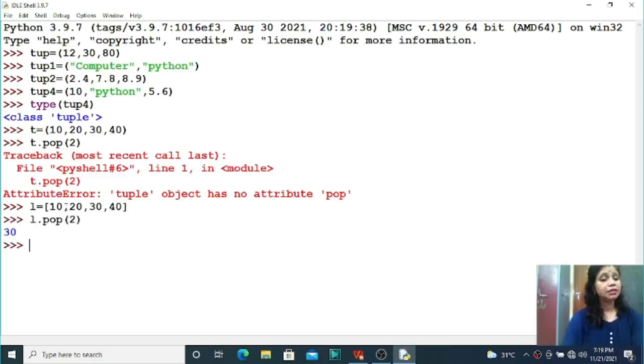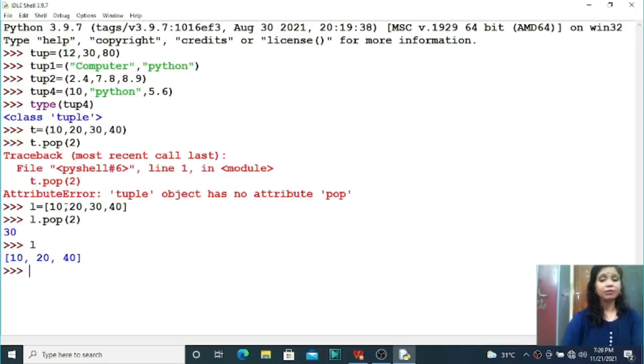Now it returns that at index number 2, 30 is there, and it deletes that element, that means 30 is already deleted by the statement L.pop(2). Now you can check the remaining elements: 10, 20, 40. Now no 30 is there, already deleted by the same statement L.pop(2). 2 is the index number, and the element at that index, 30, is deleted, right.